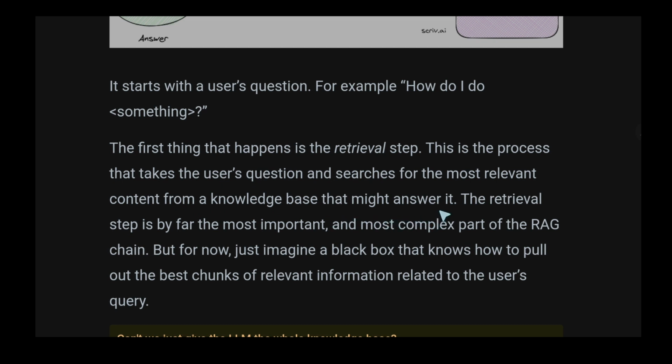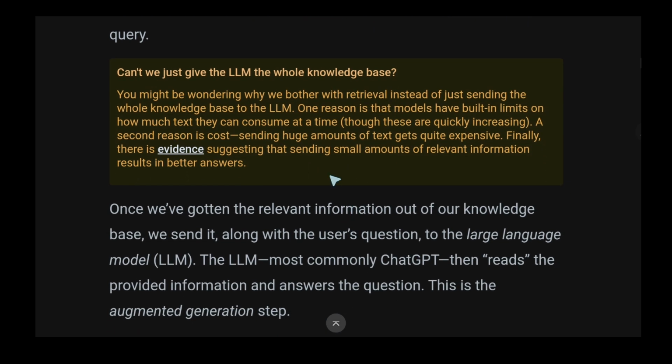The retrieval step is by far the most important and most complex part of the RAG chain, but for now, just imagine a black box that knows how to pull out the best chunks of relevant information related to the user query. Can't we just give the LLM the whole knowledge base? You might be wondering why we bother with retrieval instead of just sending the whole knowledge base to the LLM. One reason is that models have built-in limits.